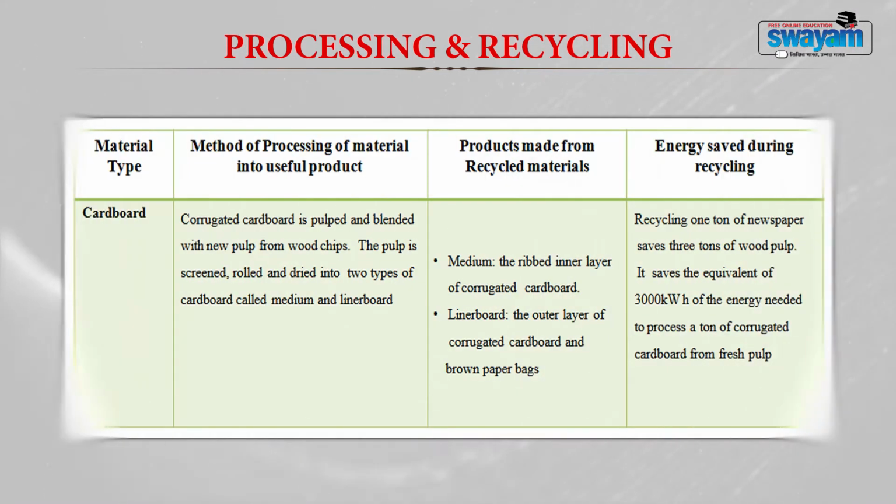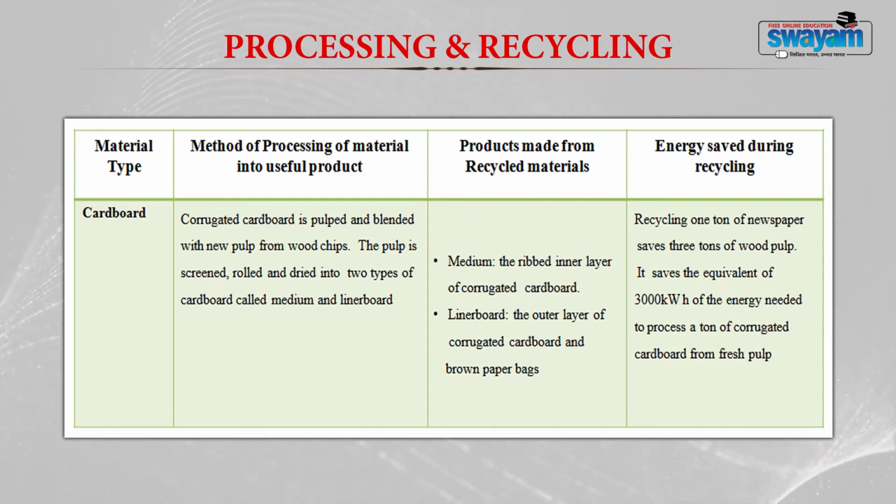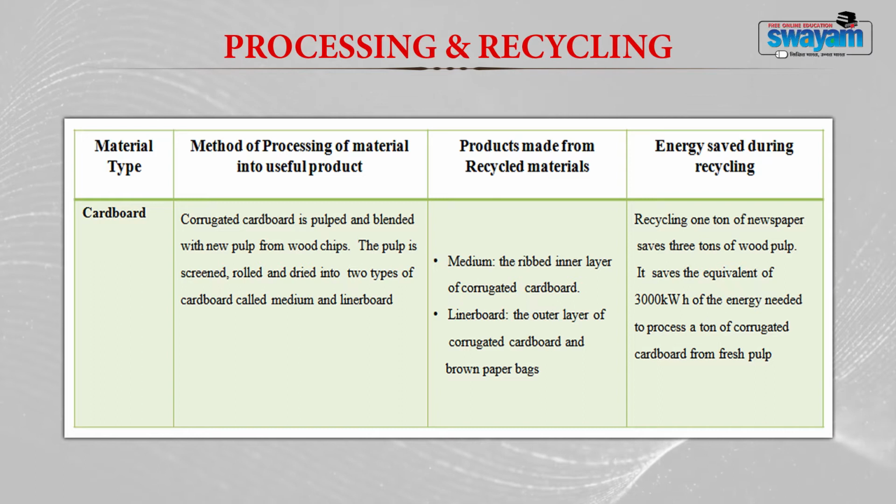Now, let me have a look at the recycling of cardboard. Corrugated cardboard is generally pulped and blended with new pulp from wood chips. The pulp is screened, rolled and dried into 2 types of cardboard called medium and liner board. From this, different products can be prepared.